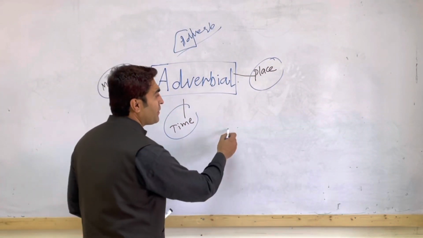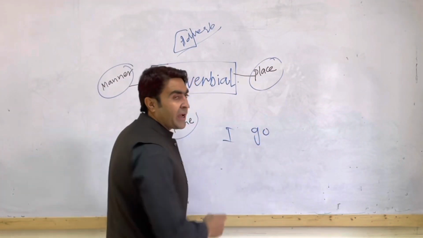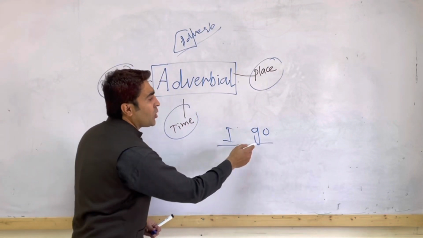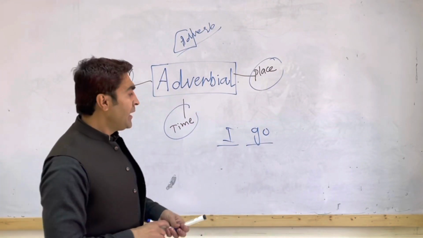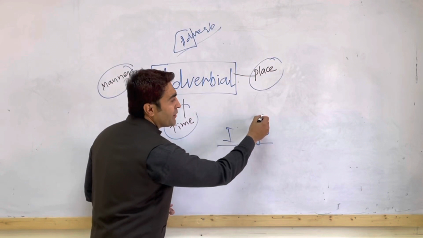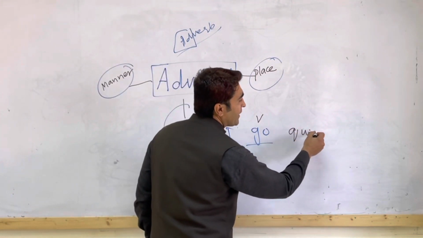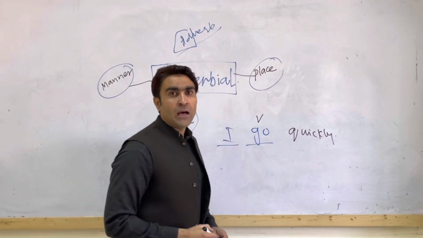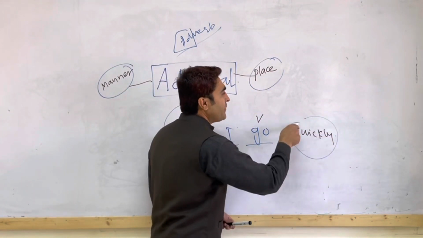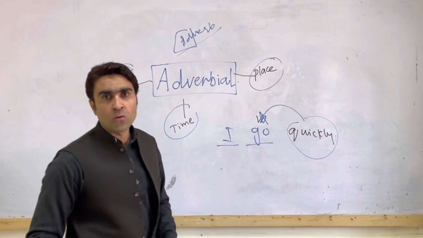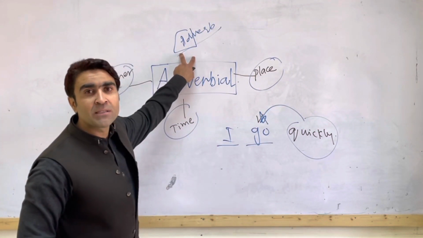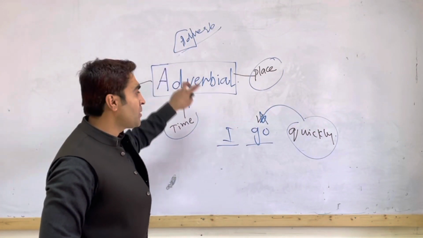I say, for example, I go. This is called the subject and this is called the verb. Go is a verb. I say, I go quickly. Now, this is a word which is giving us information about go. So I say, adverb is a word which is giving us information about verb.